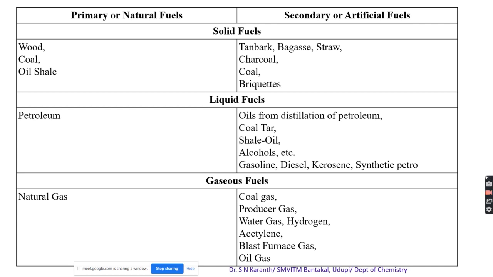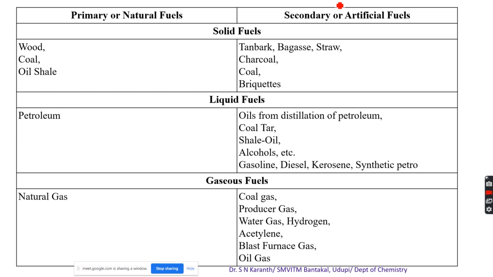From the naturally occurring solid fuels, we may get secondary fuels. Here the solid fuels are usually used in fires, in industrial revolutions, from firing furnaces to running steam engines, etc. The advantage of solid fuel is easy transportation and storage.